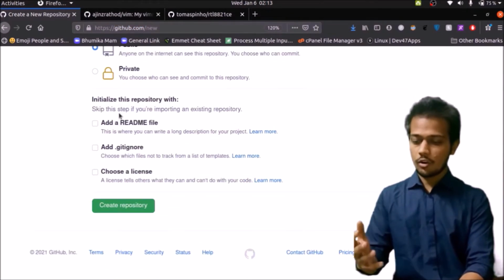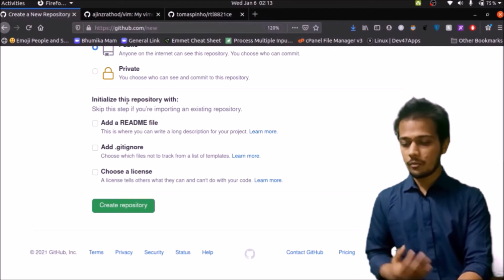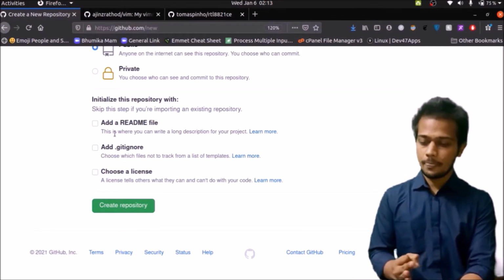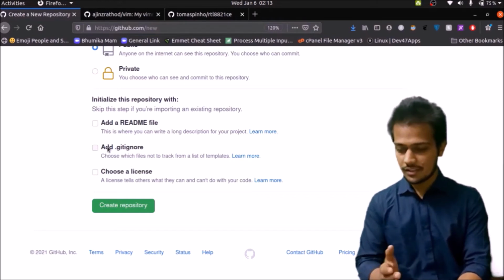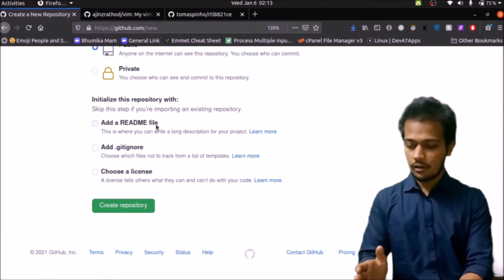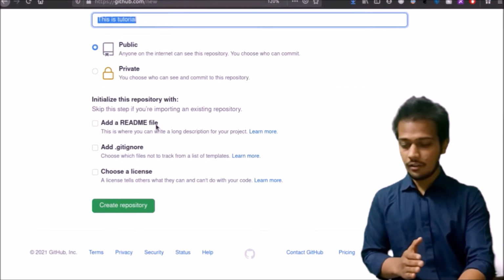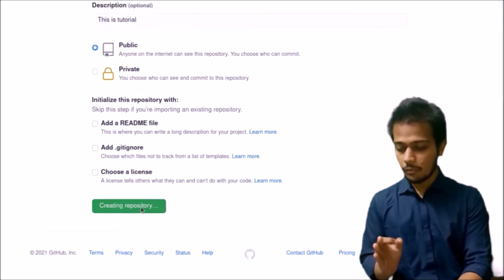And there are again three options available: initialize this repository with a README file, we will get into this later; add a .gitignore file, we will do this manually; and choose a license. You can just ignore this right now, we will get into this later. And now just click on Create repository.